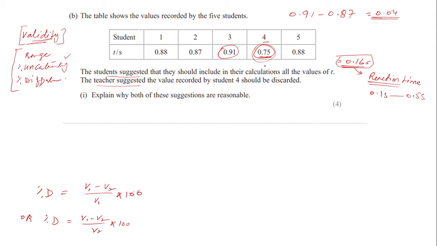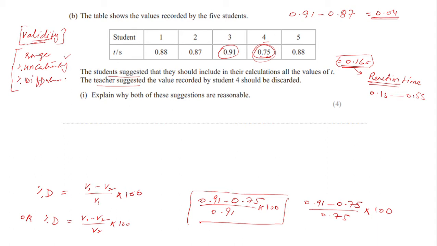So you can find the percentage difference of 0.75 and 0.91. So 0.91 minus 0.75 divided by 0.91 times 100, or you can do 0.91 minus 0.75 divided by 0.75 times 100, and you will see that the percentage difference in both of the cases is greater than 10%.